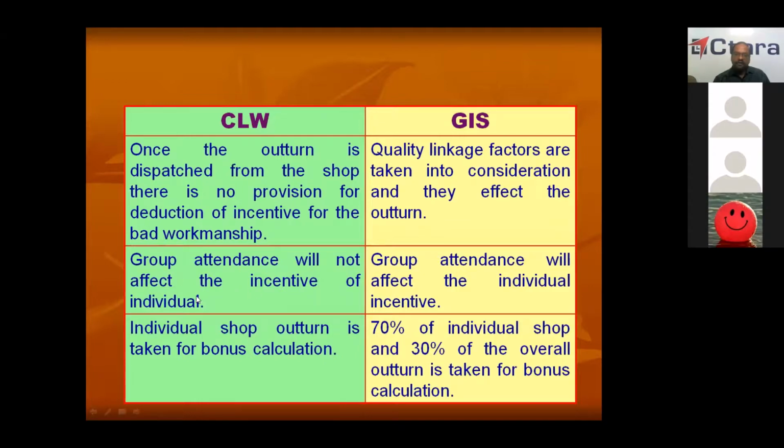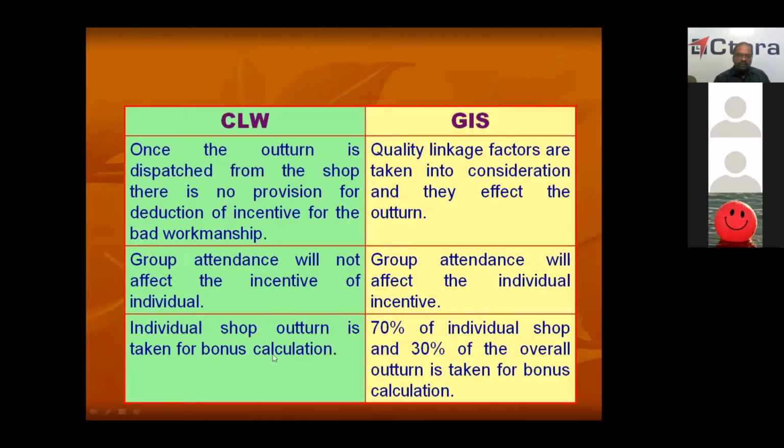Group attendance will not affect the incentive of individual. In CLW, only individual attendance, individual work. But in group attendance, group incentive scheme, group attendance also will affect the group incentive, individual incentive. Though you are 100% present, but in your group, if there is absenteeism, to that extent, your incentive will come down.